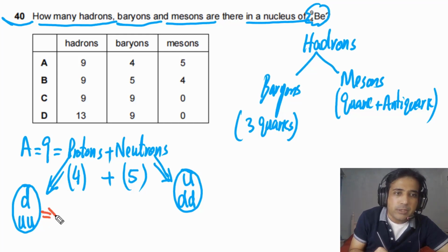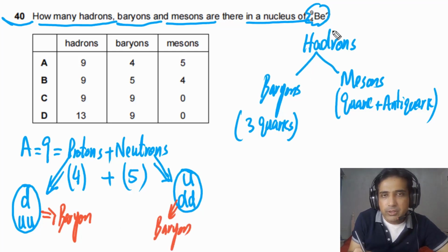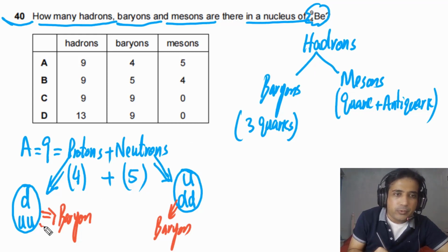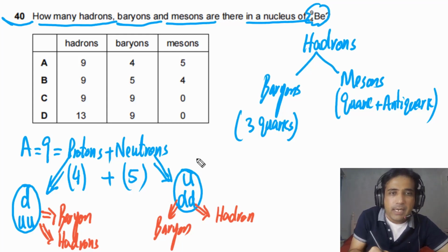So it means proton and neutron both consist of 3 quarks. So the proton is a baryon, and the neutron is also a baryon. Baryons belong to hadrons. So this is a subclass of hadron. So we can also say proton and neutron are also hadrons because they belong to the hadron family. So the neutron is also a hadron. So in this case we have 9 hadrons.